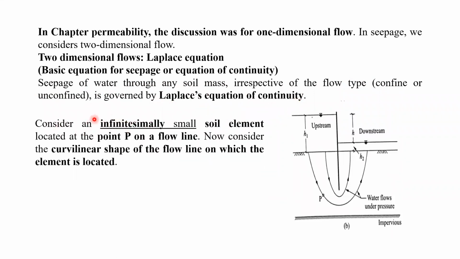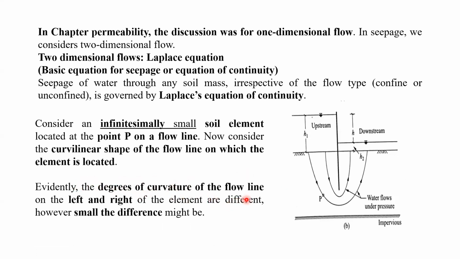So to derive the Laplace equation, let us consider a soil element along the path of the flow, right? This is the path of the flow. So we are going to take one soil element here, that is infinitesimally small, very, very small, right? Now consider the curvature shape of the flow line on which this element is located. So definitely you can see the inlet and the outlet. The flow is going to take place through this element, and the path it follows is curvilinear in shape, right?